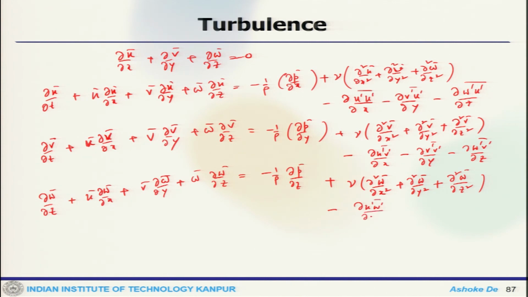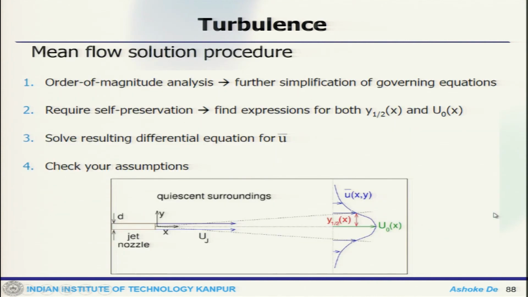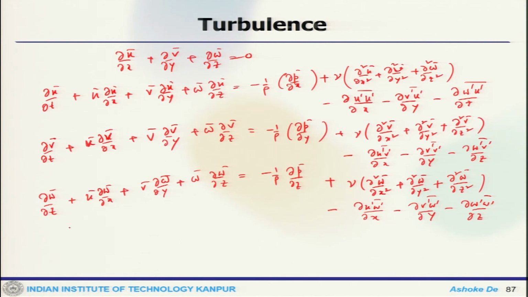Now, we can make some assumptions to simplify the system and carry out this analysis. One simplification is that the mean flow is 2D. Second, the flow is statistically stationary.